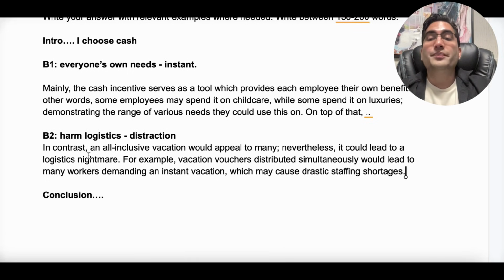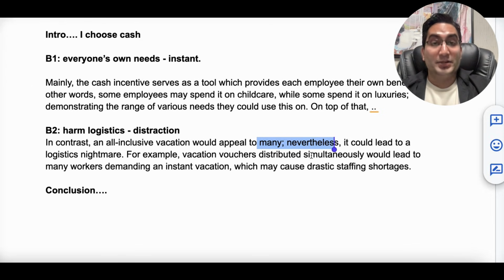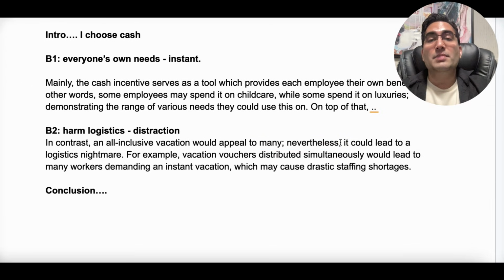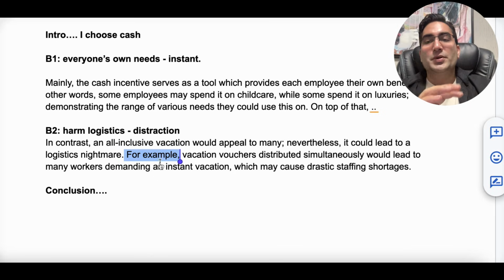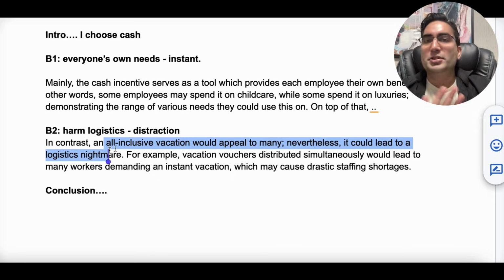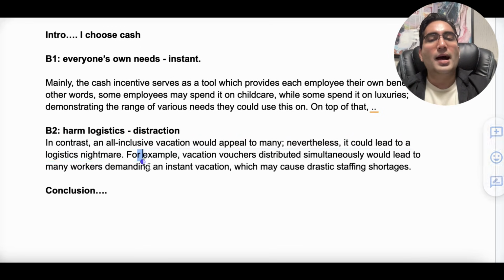The whole paragraph. In contrast, an all-inclusive vacation would appeal to many. Nevertheless, notice how I use nevertheless with a semicolon, connector, and a comma. So that is, again, me placing a connector in the middle of a sentence using an advanced punctuation mark like a semicolon. Okay, it could lead to a logistics nightmare. For example, opens up the flow. So again, showing the examiner, I am just giving you the point here, then I am elaborating the point here.